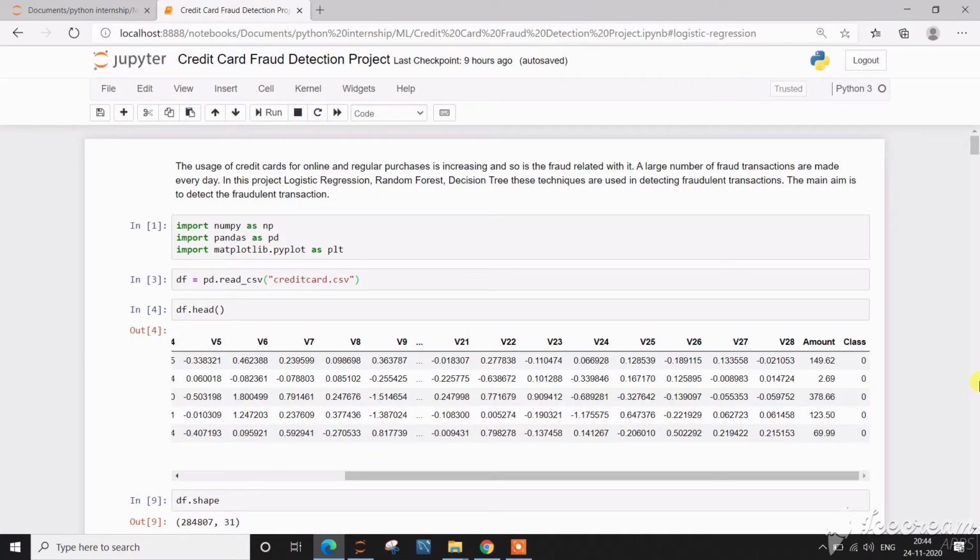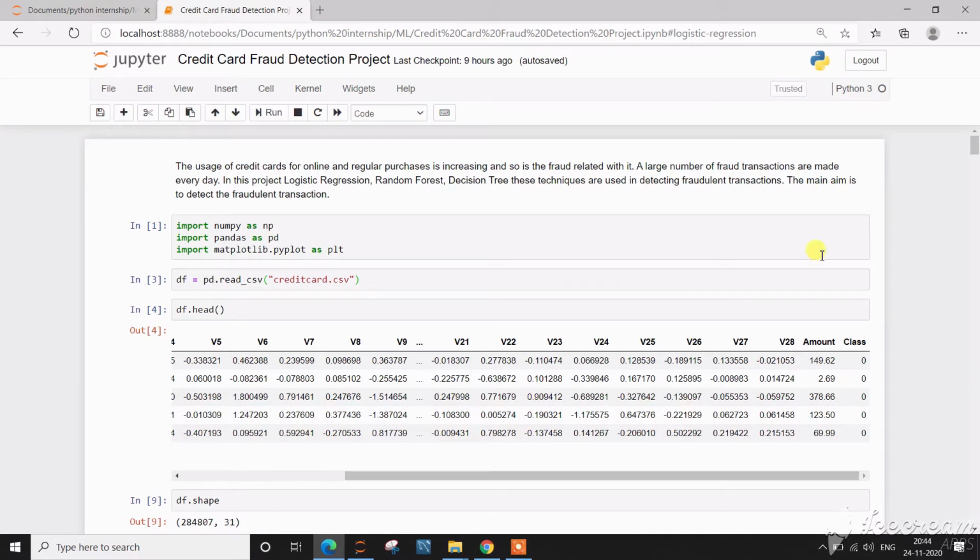As part of data science, I have made a project, a credit card fraud detection project. As we know, credit card fraud has increased considerably with the development of modern technology. The objective of this project is to build a classifier that can detect fraudulent credit card transactions. In this project, I have used a variety of machine learning algorithms.